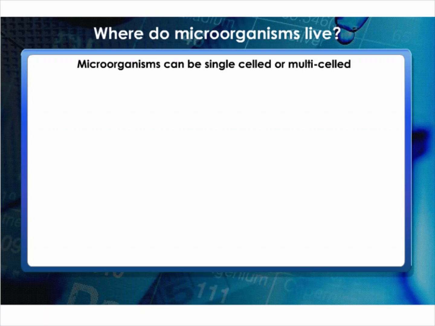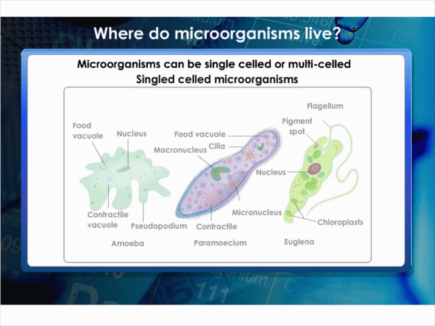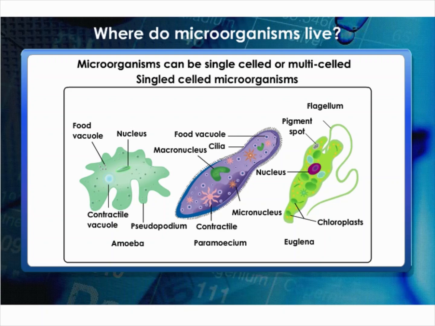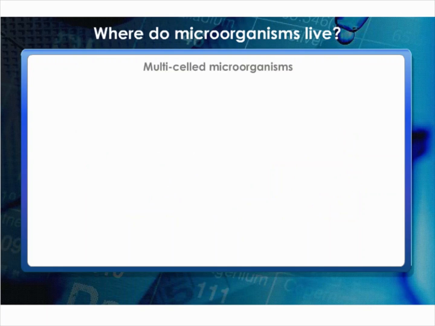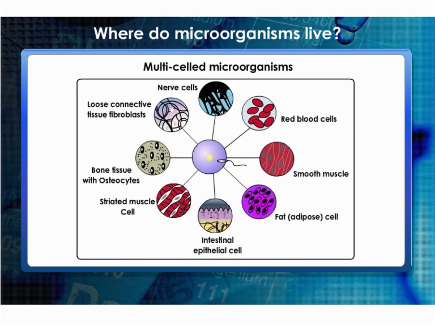Microorganisms may be single-celled, like bacteria. Some algae and protozoa are multicellular, such as algae and fungi. They can survive under all types of environment, ranging from ice-cold climate to hot springs and deserts to marshy lands. They are also found inside the bodies of animals, including humans. Some microorganisms grow on other organisms, while others exist freely. Microorganisms like amoeba can live alone, while fungi and bacteria may live in colonies.